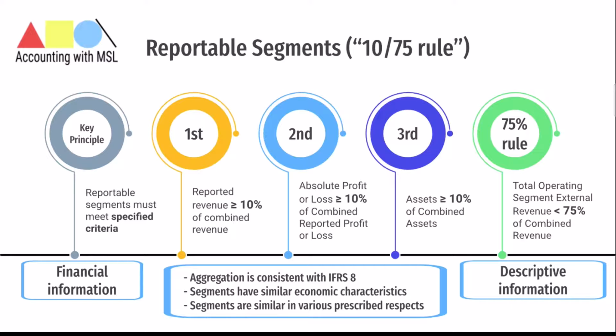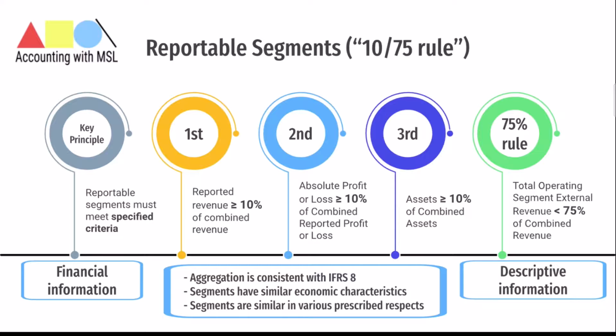And take note, before they could select these entities, they should have made at least 10% of either assets, absolute profit or loss, or revenue. And they have the choice to choose which of the bases they want to go with. Now, after they've made this identification, let's say they realize that they've not met 75%, but they still need to ensure that they meet 75% to satisfy IFRS 8.